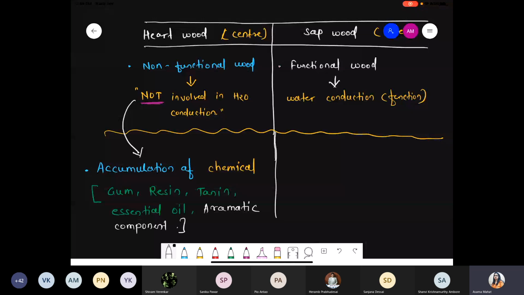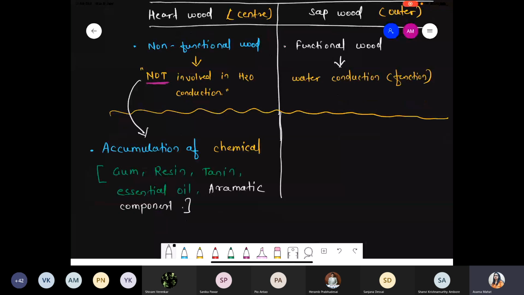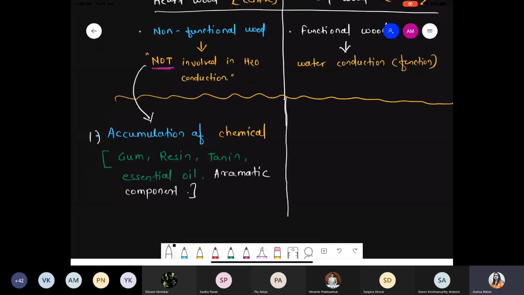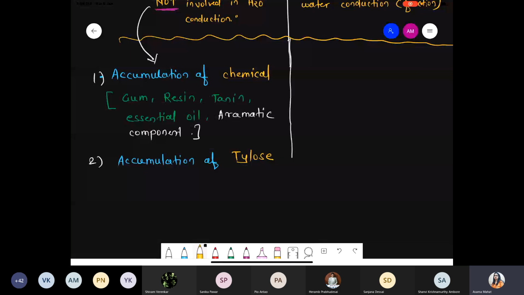So these are a few examples where there is accumulation of chemicals, and as well as number second, that is the first one, accumulation. But along with that, we are talking about accumulation of tyloses also. So could you please tell me, if there is accumulation of tyloses, now what will be the effect? We saw this point. If inside any component, if inside the vessels, tyloses get accumulated, now what happens? Tell me the answer. Yes, I'm asking if there is accumulation of tyloses, now what will be the result?